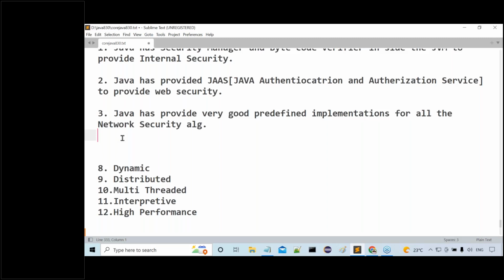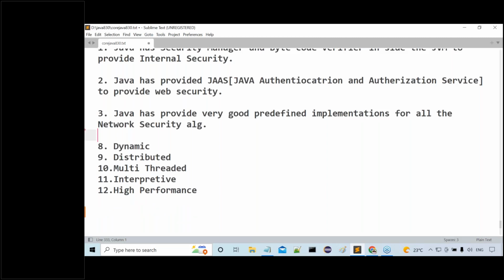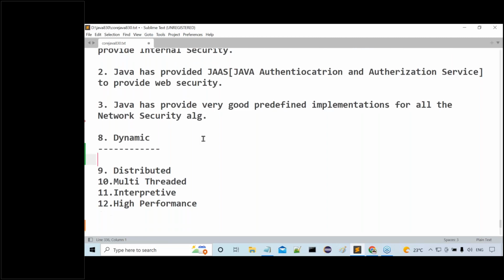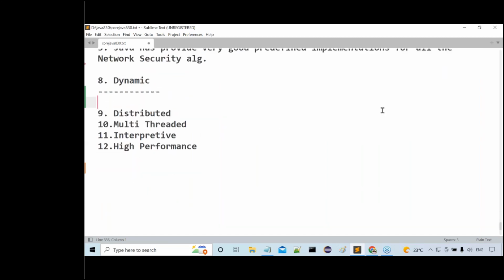Right? Now coming to the next point, you already understood this point clearly. What is this next point? Dynamic programming language. Already you are aware of this point. Now tell me, how can we say Java is a dynamic programming language?